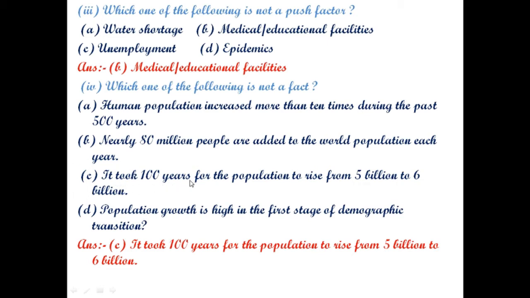It has not taken 100 years. In merely 12 years, the population rose from 5 billion to 6 billion. So your answer is C. It took 12 years for the population to rise from 5 billion to 6 billion.